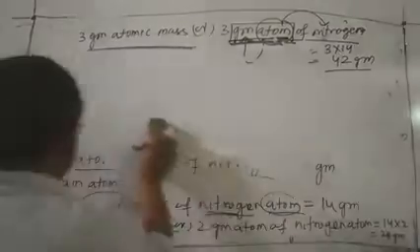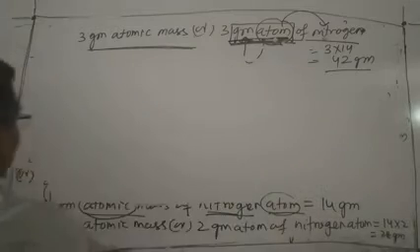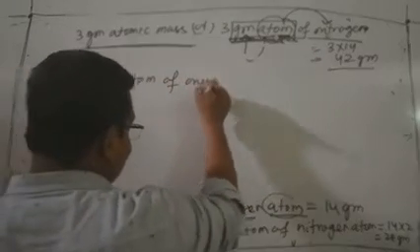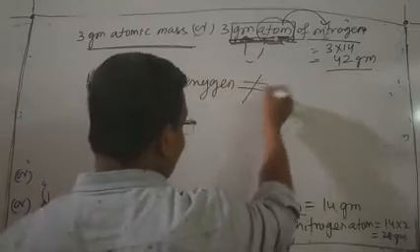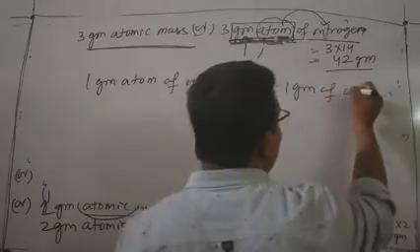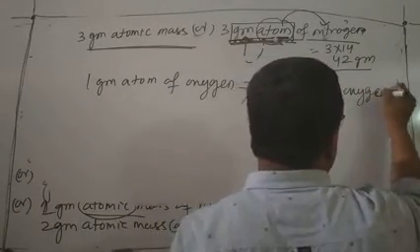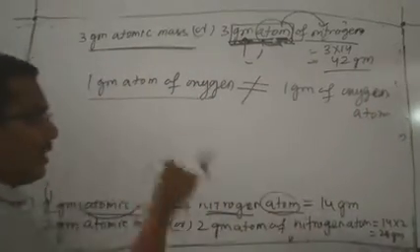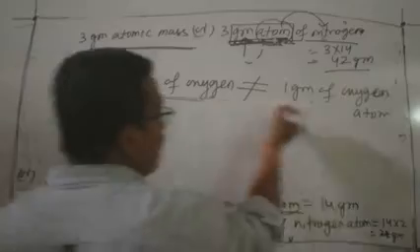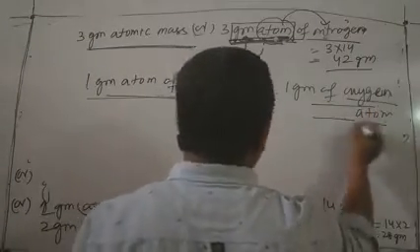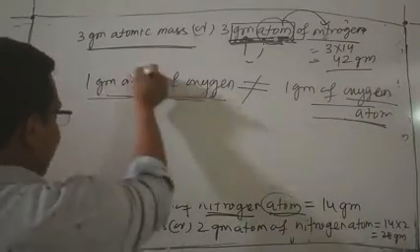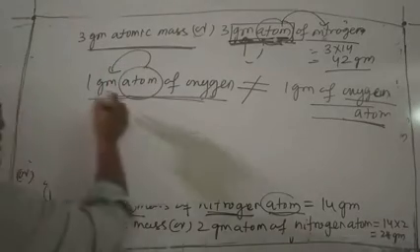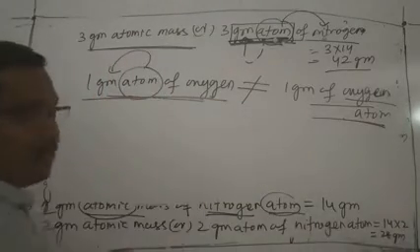Clear? So we can say that 1 gram atom of oxygen is not equal to 1 gram of oxygen atom. Listen, look at the sentence. This is the same type of sentence: oxygen atom, atom of oxygen. But this word is used for this, so we can write this, and this is the meaning of gram atomic mass.